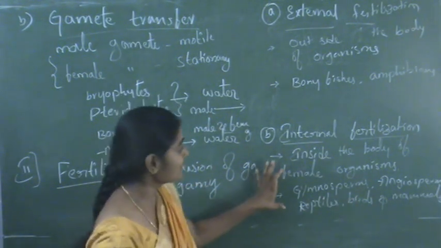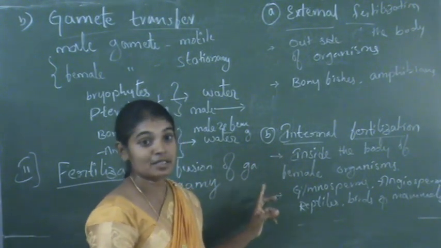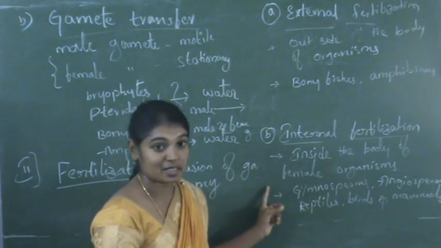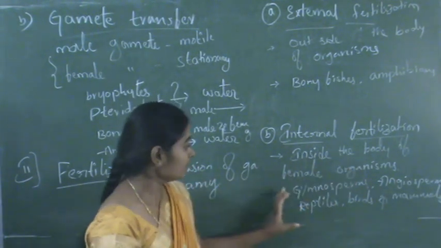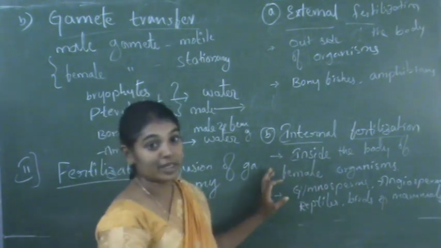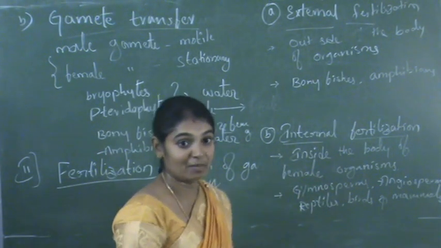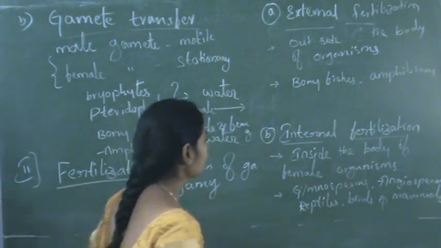So in these cases, in internal fertilization, almost in all cases, the male gamete is transferred to the female body. To transfer this, there is a sexual mechanism to transfer the male gametes into the female body where the fertilization takes place.